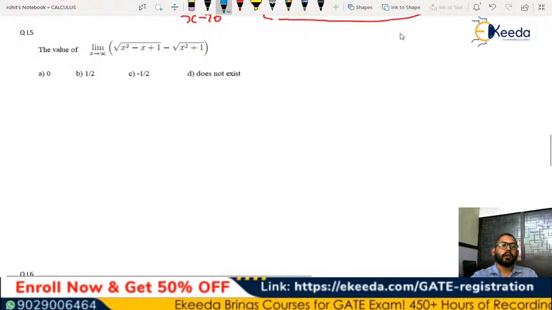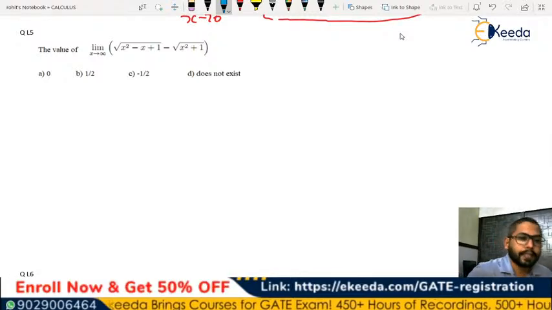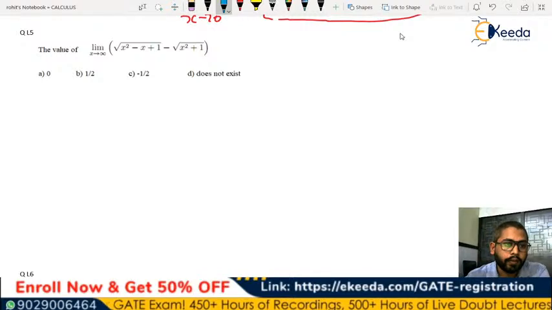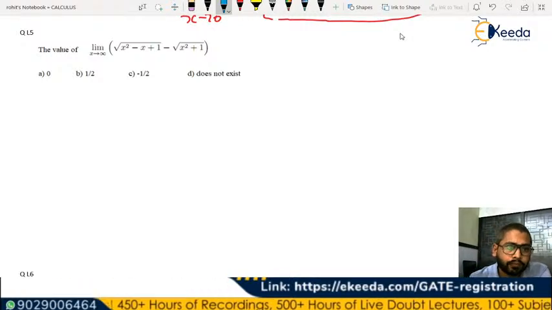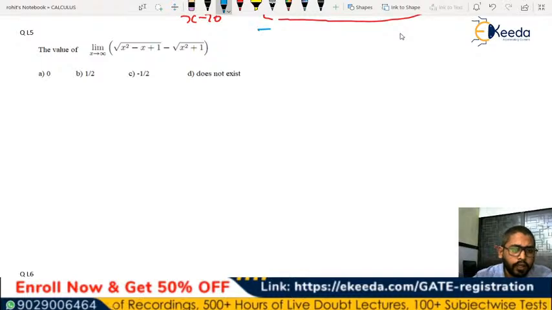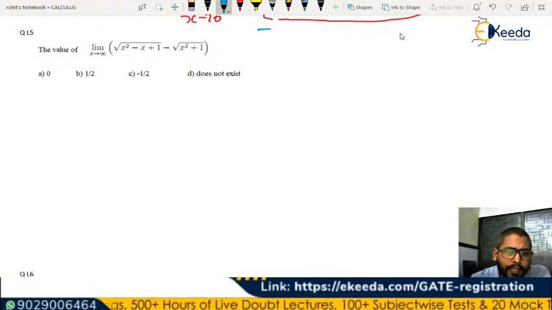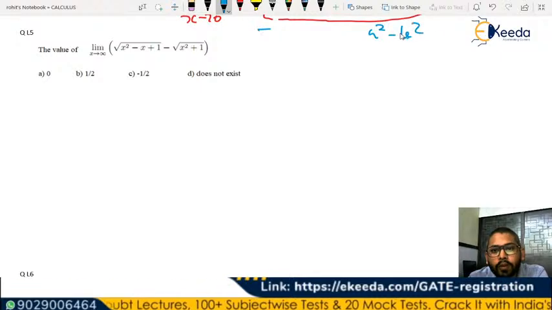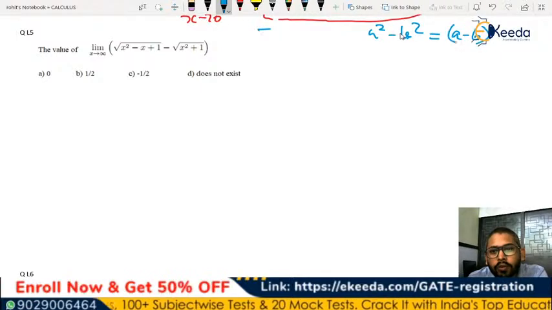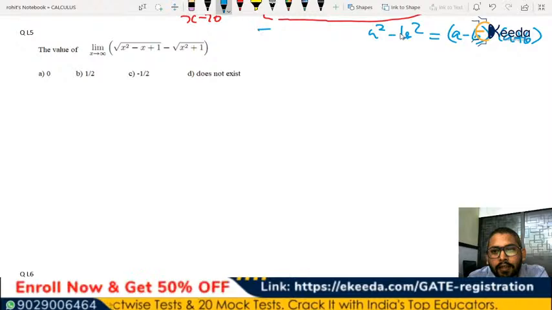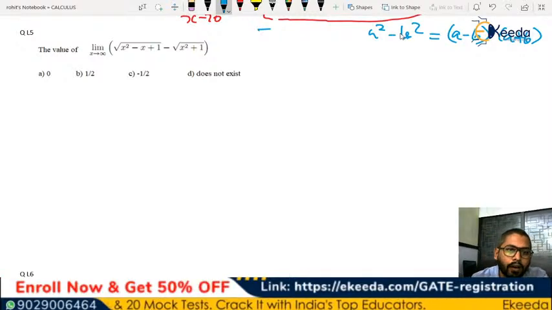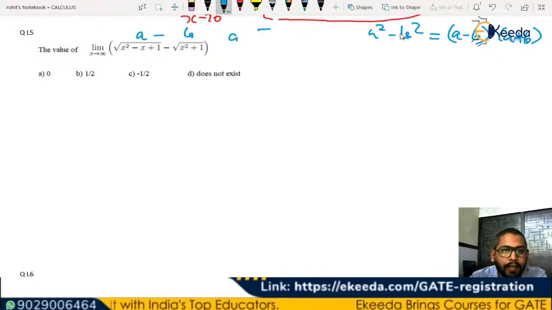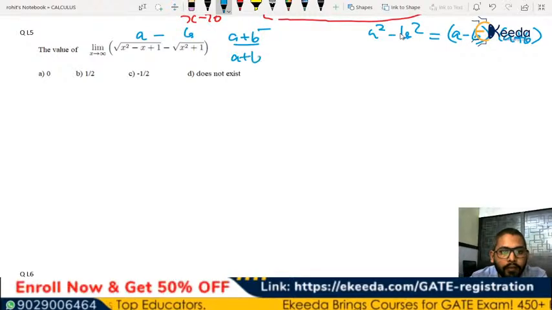Let's see this question. Under root of x square minus x plus 1 minus under root of x square plus 1, where x tends to infinity. In this case, we can rationalize it, right? We know that a square minus b square can be given as a minus b into a plus b. So let's rationalize it by multiplying by the opposite of it, like it is a minus b, so let's multiply it with a plus b in the numerator and denominator both.